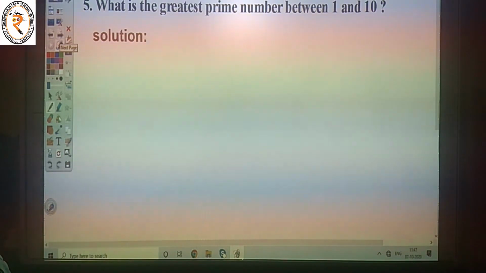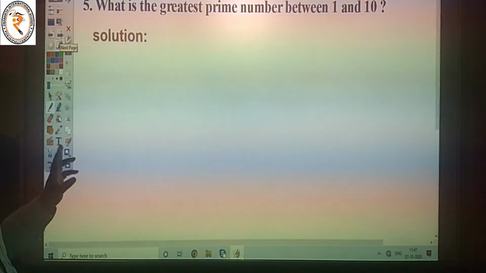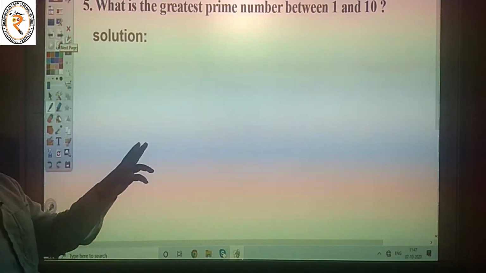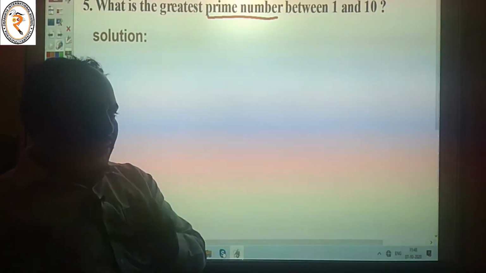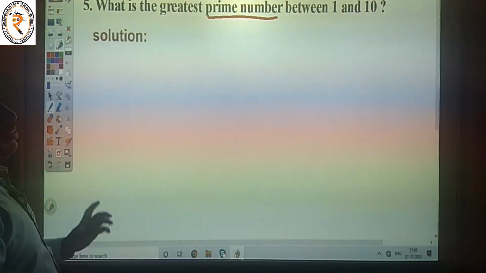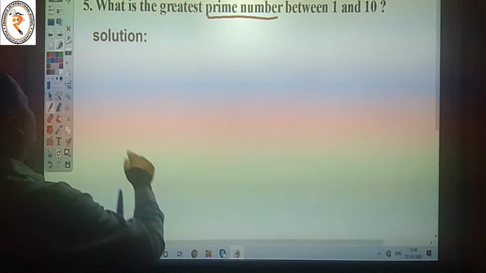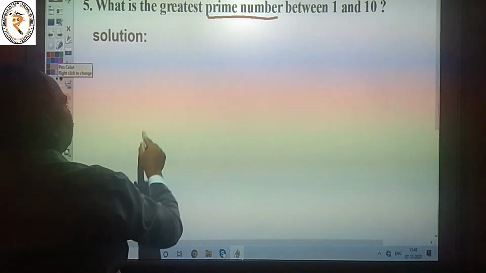Next one: what is the greatest prime number between 1 and 10? Already you know that a prime number is divisible only by 1 and itself. The given numbers are between 1 and 10.